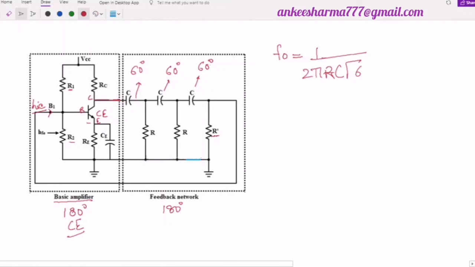So in this you will find various numericals, and the condition over here is, as I have told you, that C1 is equal to C2 is equal to C3 is equal to C, and R1 is equal to R2 is equal to R3 equal to R. Even if you take this as R, it will not make much difference, so for now let us call it R, right? So this is the complete explanation of this RC phase shift oscillator, where the output is taken across the collector and the base of this transistor over here. At this I will take the output of this amplifier, which is fed into the RC network, right? Any doubts related to it?